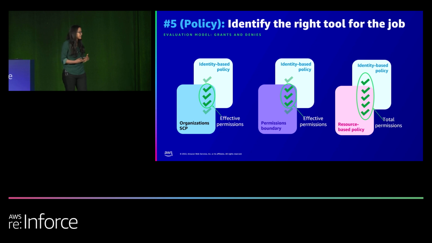But if you have, say, an SCP and an identity-based policy, the net effective permissions is the intersection, or whatever is common between the two. So if, for example, you have an SCP that says no one can access CloudTrail, then no matter what permissions you provide Bob's role, the role cannot access CloudTrail.